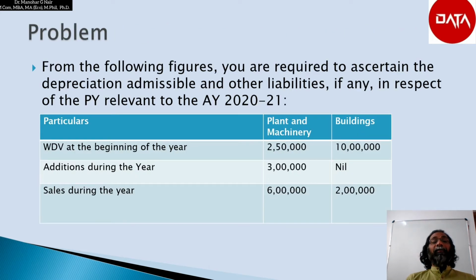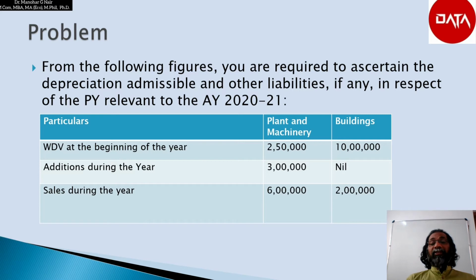From the following figures, you are required to ascertain the depreciation admissible and other liabilities, if any, in respect of the previous year relevant to the assessment year 2020-21. The particulars are written down value at the beginning of the year, additions during the year, and the sales during the year given for plant and machinery and building.